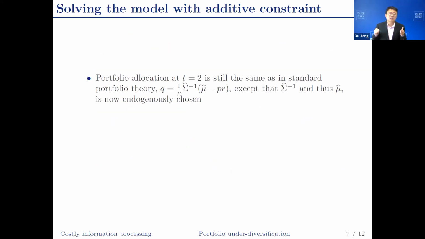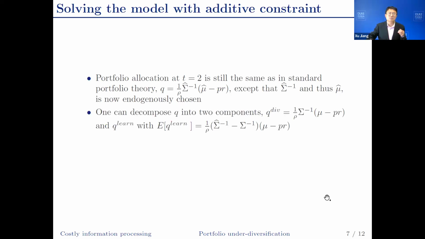So we solve the model through backward induction. Whatever decision is made last is solved first. Portfolio allocation decision is made last, so it's solved first. The portfolio allocation decision still has the same formula as in standard portfolio theory. The only difference is the posterior variance and the posterior mean, which depends on the posterior variance, is endogenously chosen.